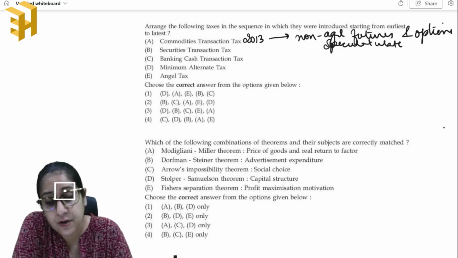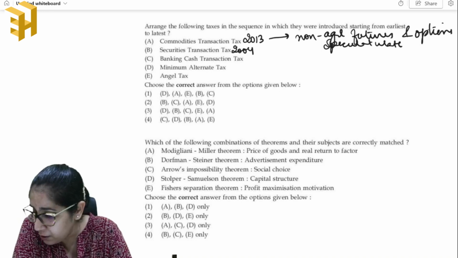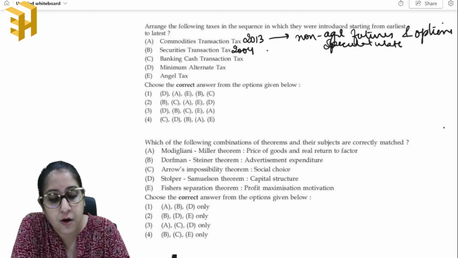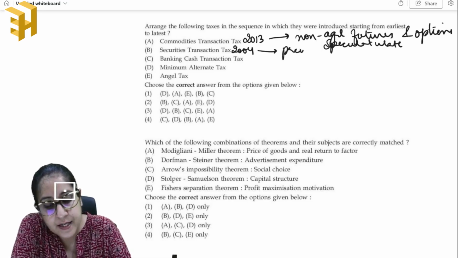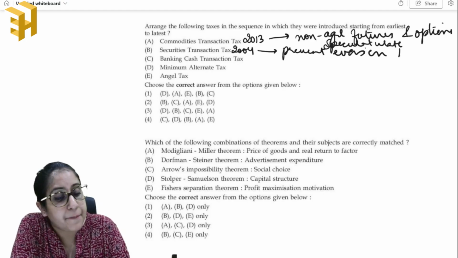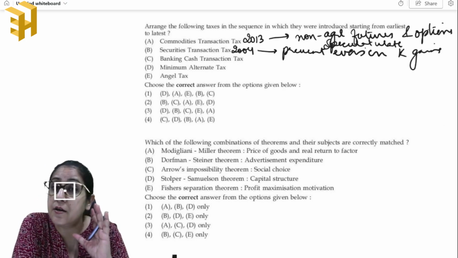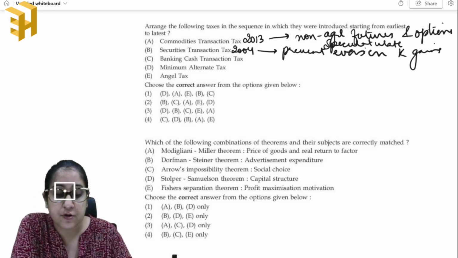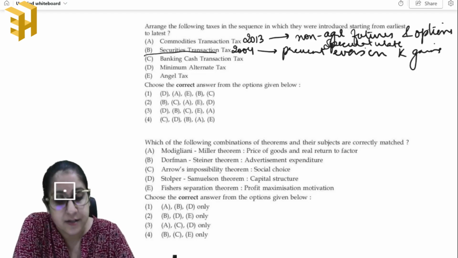Next is your Securities Transaction Tax. It was introduced in 2004. And what was its major objective? Its major objective was to prevent any sort of evasion of capital gains, right? Any sort of evasions made under capital gains, right? So that was the main objective of your Securities Transaction Tax.